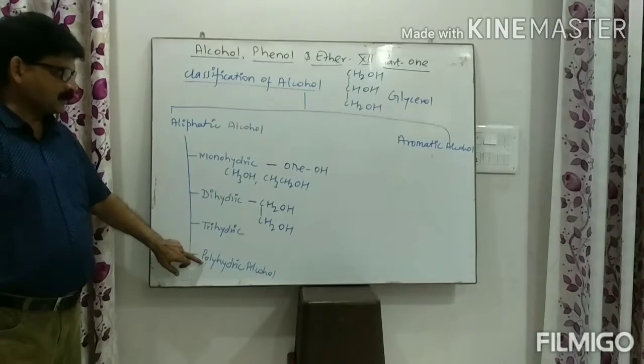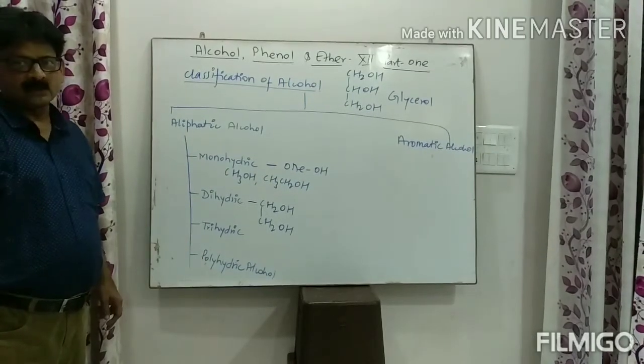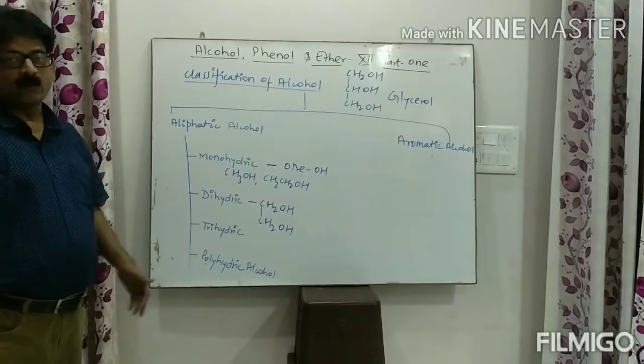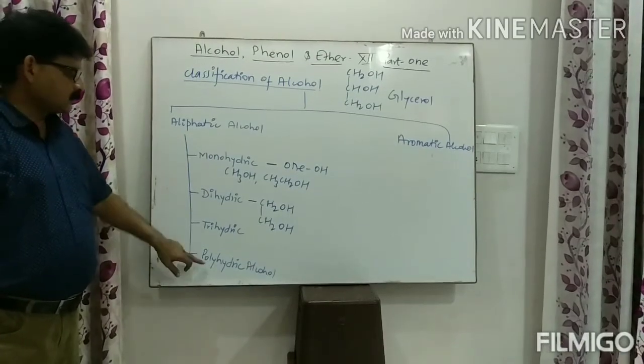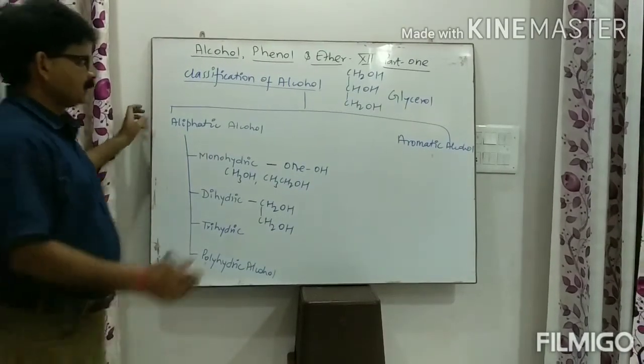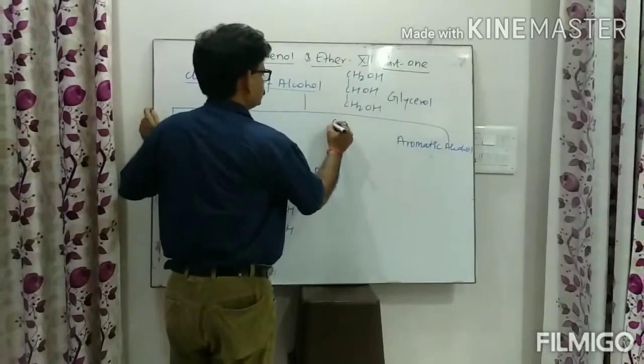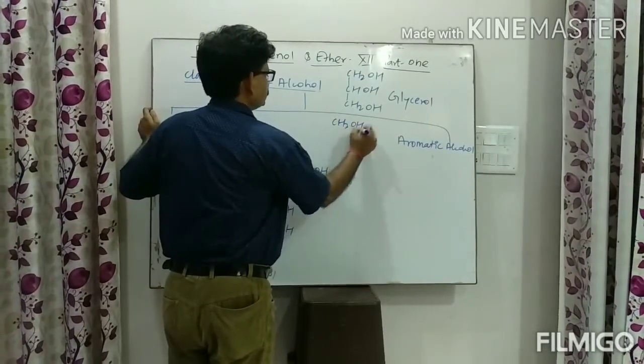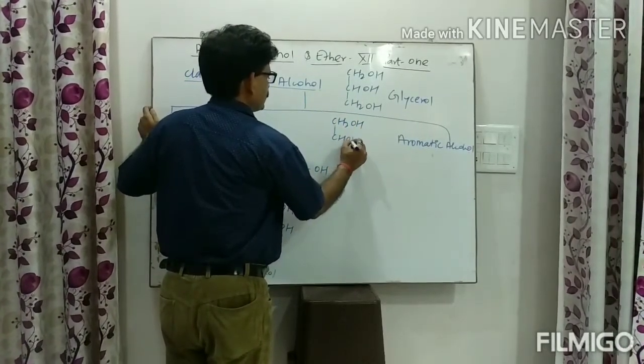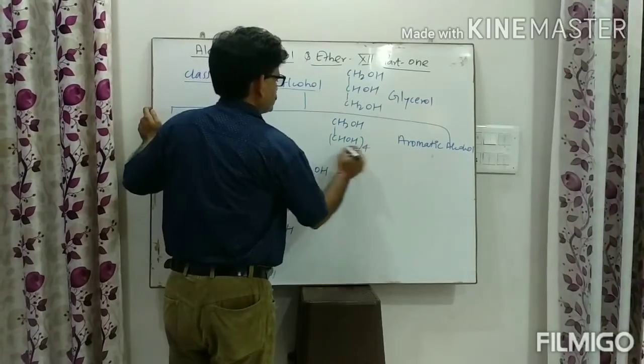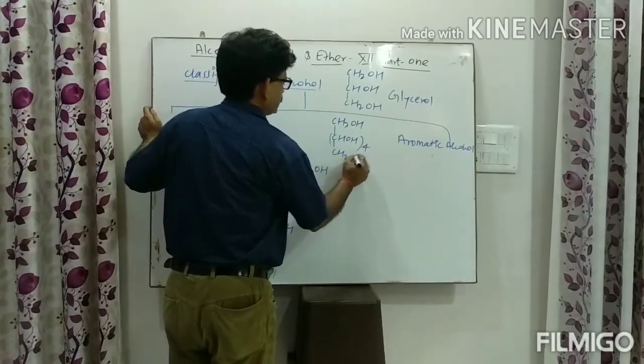Next, polyhydric alcohol. Polyhydric alcohols are those which consist of more than three OH groups. They are known as the polyhydric alcohols, and I am making its example here. CH2OH, CHOH, CH2OH, and this is known as the